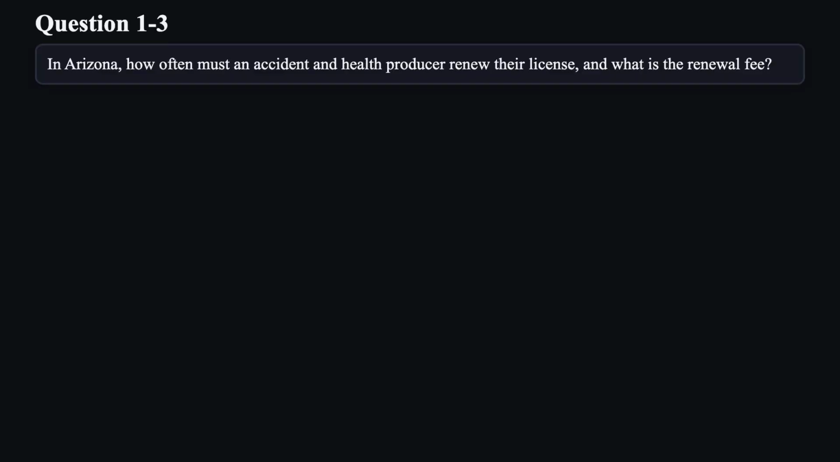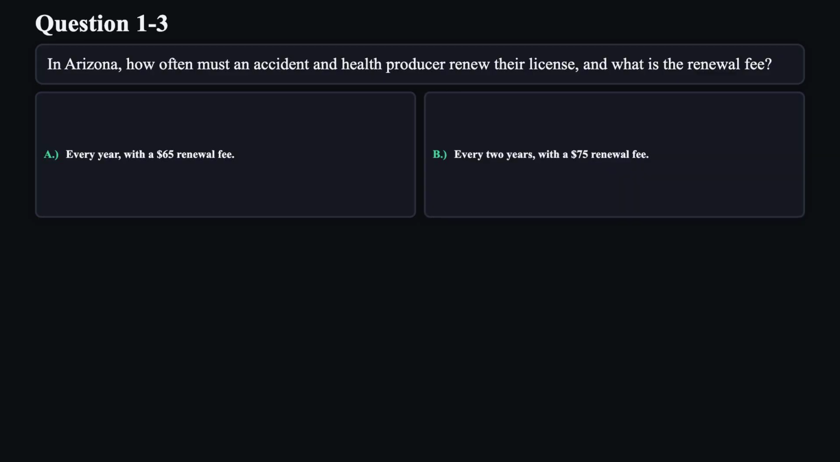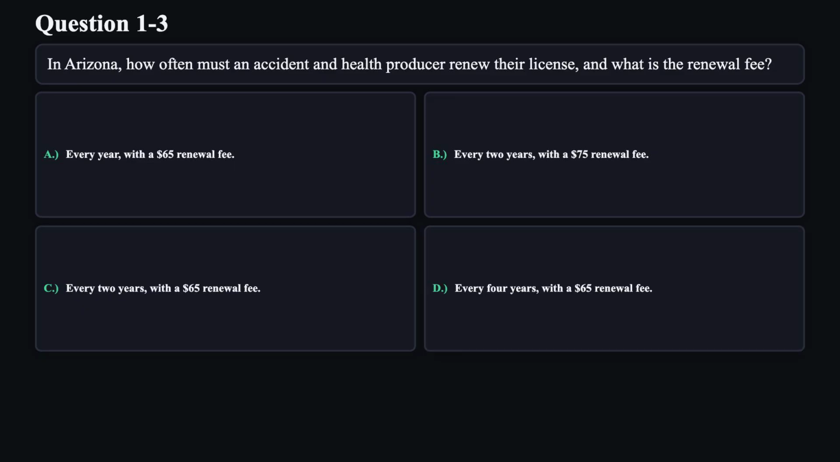Question 3. In Arizona, how often must an accident and health producer renew their license, and what is the renewal fee? A. Every year with a $65 renewal fee. B. Every 2 years with a $75 renewal fee. C. Every 2 years with a $65 renewal fee. D. Every 4 years with a $65 renewal fee.